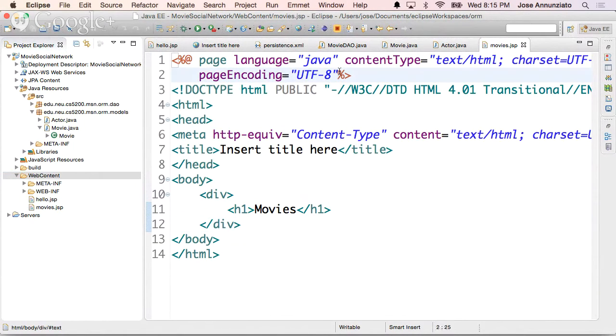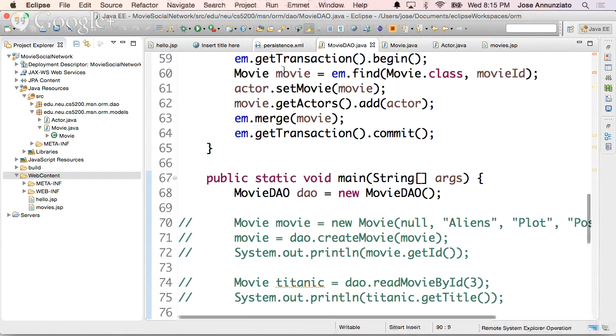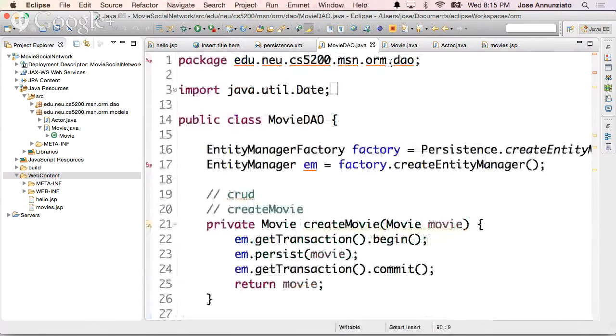For that, we're going to have to import the DAO. We're going to have to import the models. Right? What else do we have to import? Any utils classes in there. So let's import them at the top. So import. Let's see. What are the packages that we need? We need these packages, right? So let's copy that into movies.